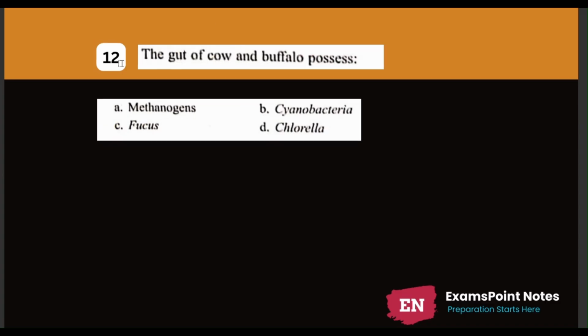Next question. The gut of a cow and buffalo possesses option number A. Methanogens. Option number B. Cyanobacteria. Option number C. Fucus. And option number D. Chlorella. The correct answer is option number A. Methanogens.